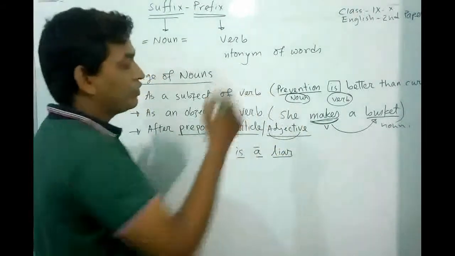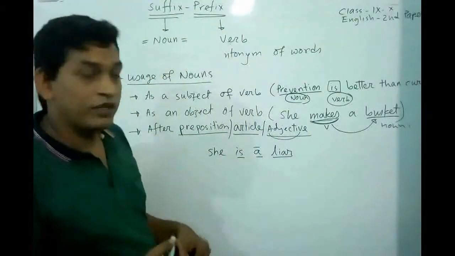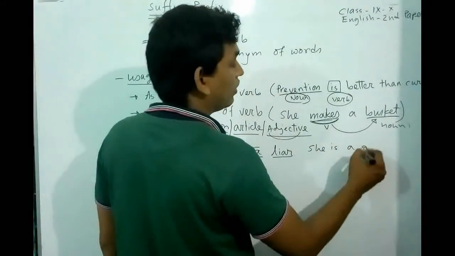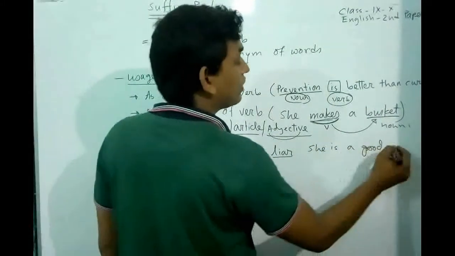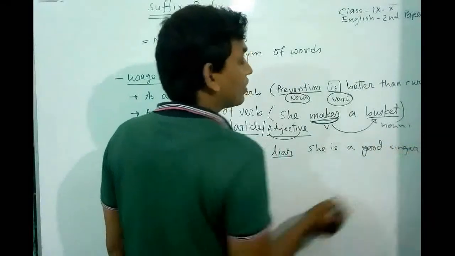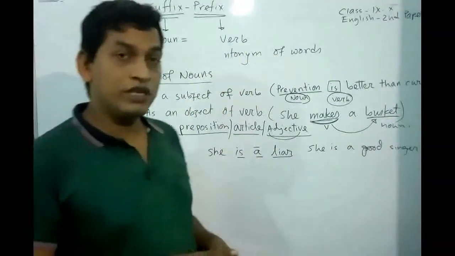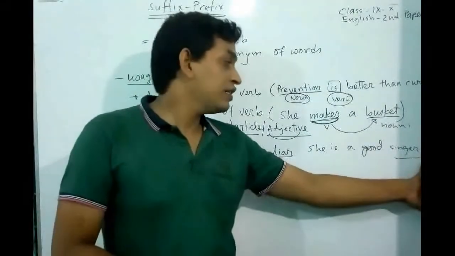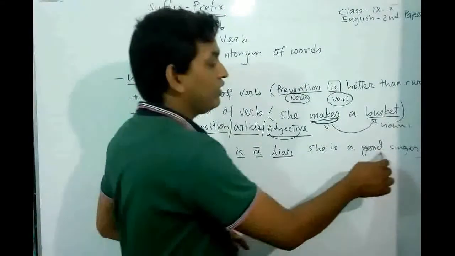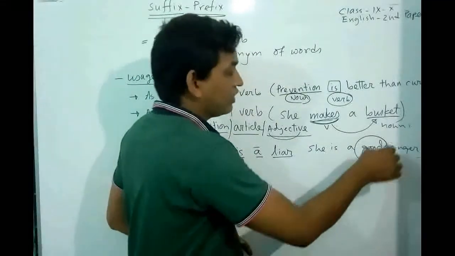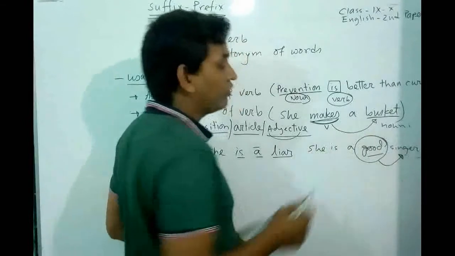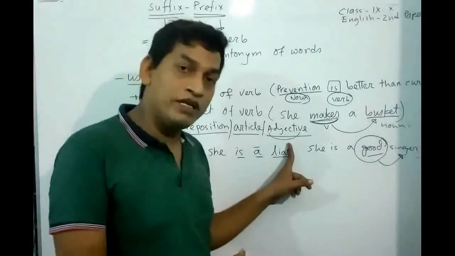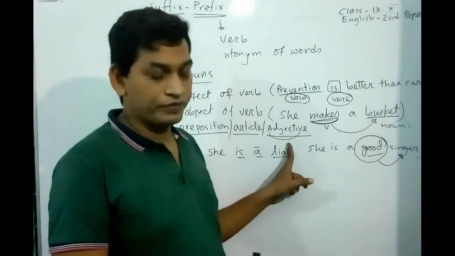Same as after adjective we use noun. This is called the predicative possessive adjective. Like she is a good singer. Here, singer is a noun and good is an adjective. As good is an adjective, singer is noun, because noun will be placed after adjectives.